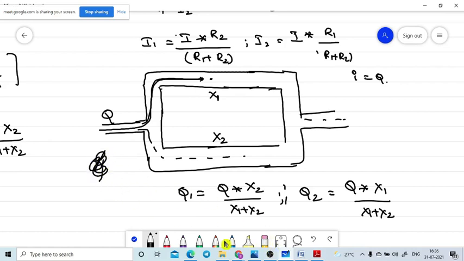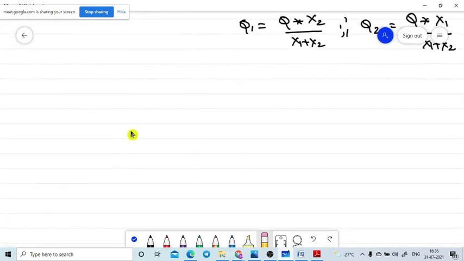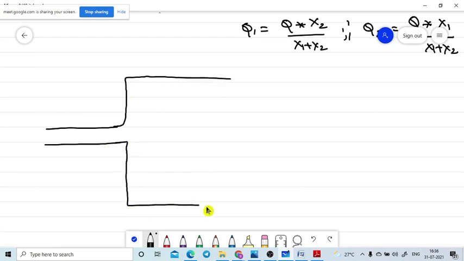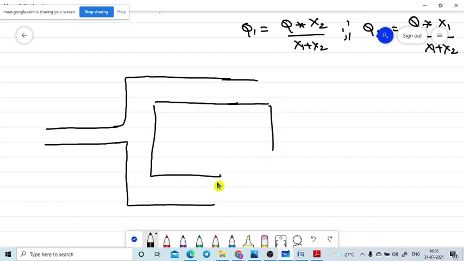Something is not working today. Yes, it is working now. Now I am taking one small example. See, one big tube is coming like this. After that, it is divided into two small tubes of different uniform cross sections, like this. Finally, this tube is connected to another tube like this.